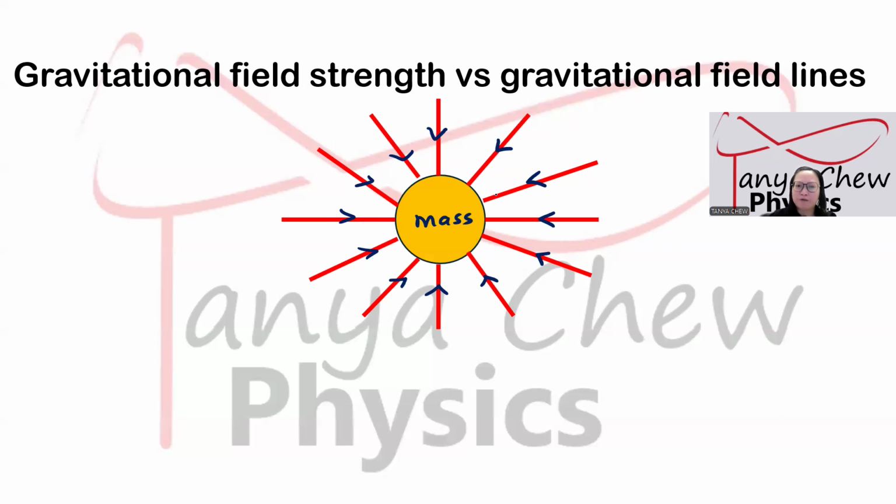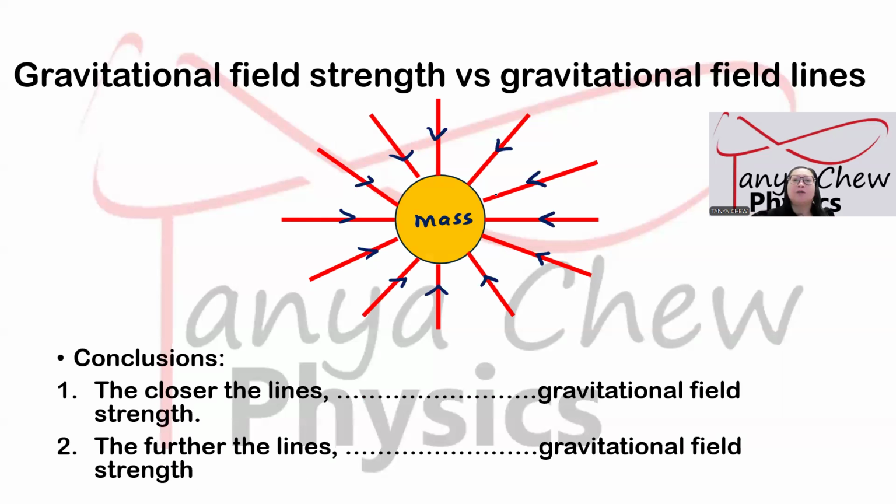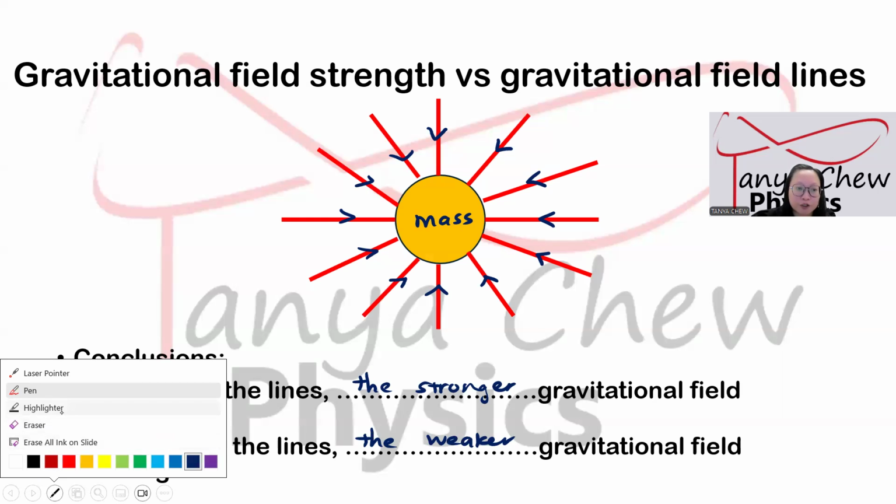Now, what to do with the gravitational field strength? The closer the gravitational field lines, the stronger the gravitational field strength. The further apart the field lines, the weaker the gravitational field strength.